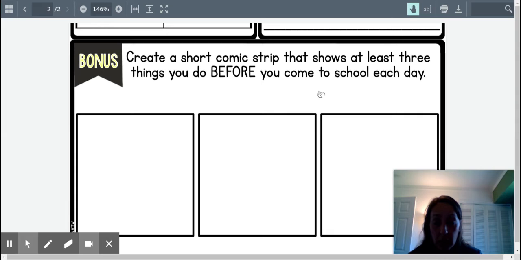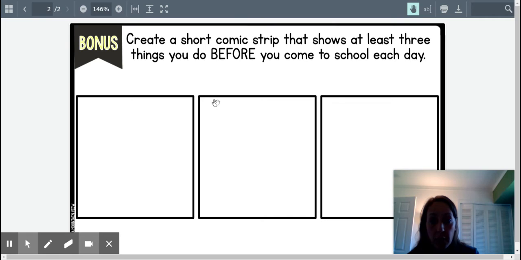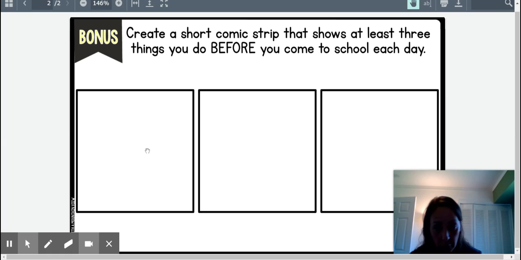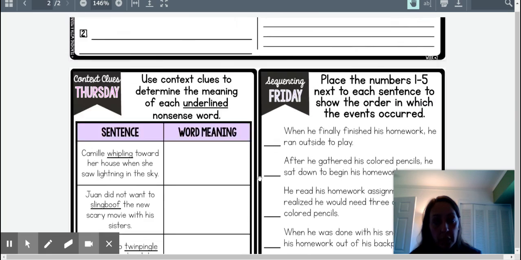And then like last week, there is also a bonus. It's to create a short comic strip that shows at least 3 things you do before you come to school each day. In this instance, right now, it might be 3 things you do before you start your schoolwork from home. You can take pictures. You can draw pictures. You could use Google Photos to pretend that it's you, or you can get a picture of something like when you brush your teeth before you start school in the morning. So you might just Google a picture of a toothbrush. Those are the bonus boxes. 3 things that you do before you start your schoolwork.